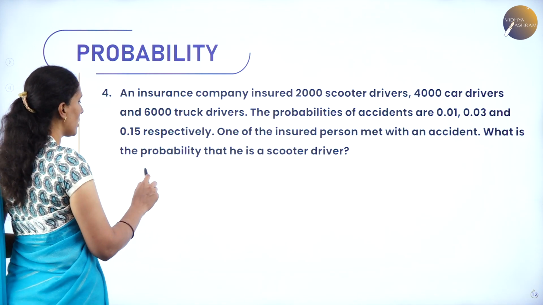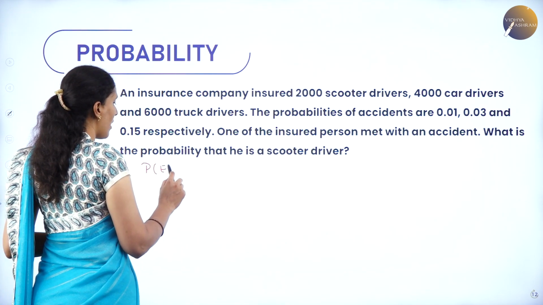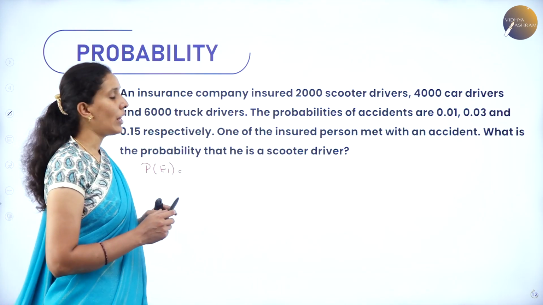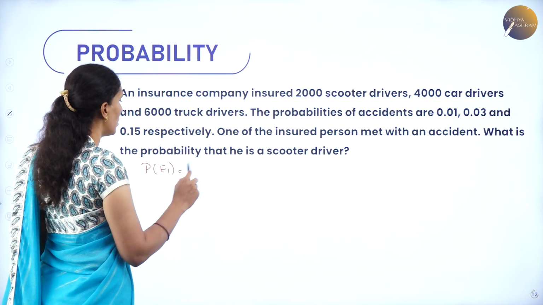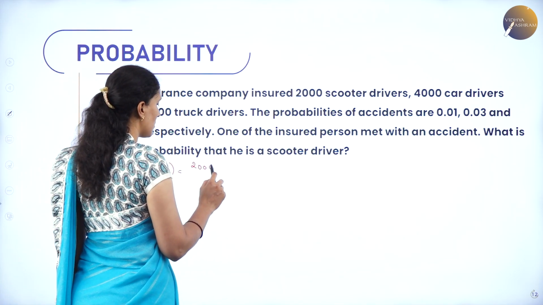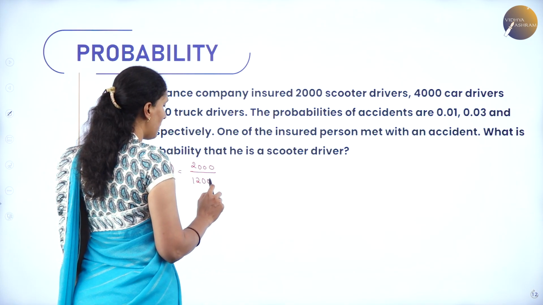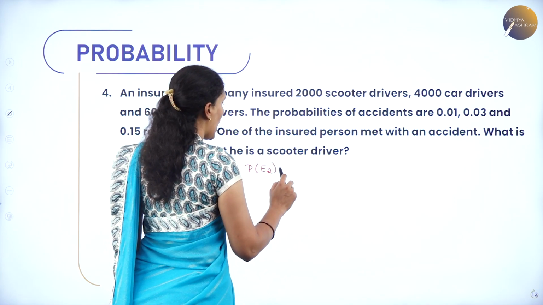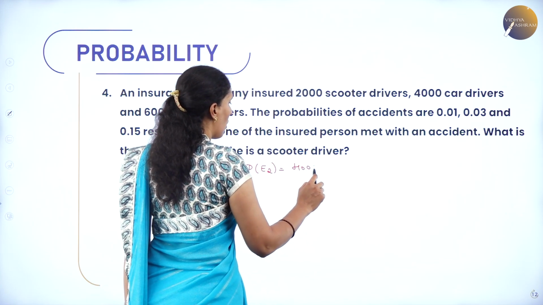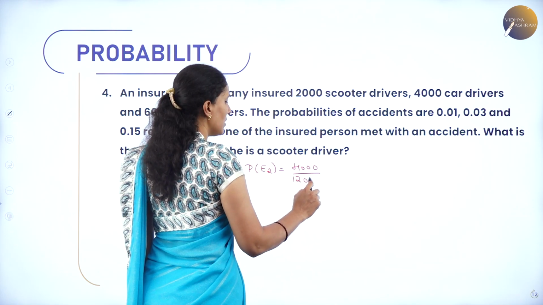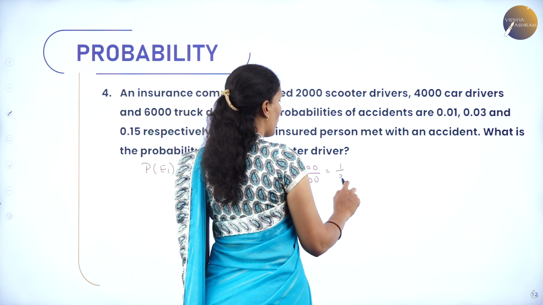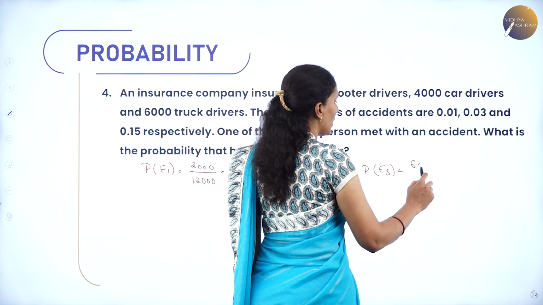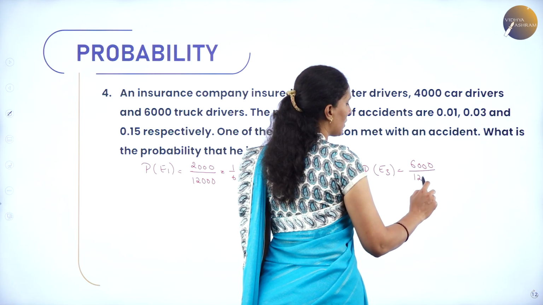First, let me take E1 as the event of scooter drivers. In total, there are 12,000 drivers, out of which 2,000 are scooter drivers. Hence, the probability value is 1 by 6. Next, probability of E2, that is car driver, is 4,000 out of 12,000 drivers. Hence, the value of the probability is 1 by 3. Next, probability of truck drivers is 6,000 by 12,000.